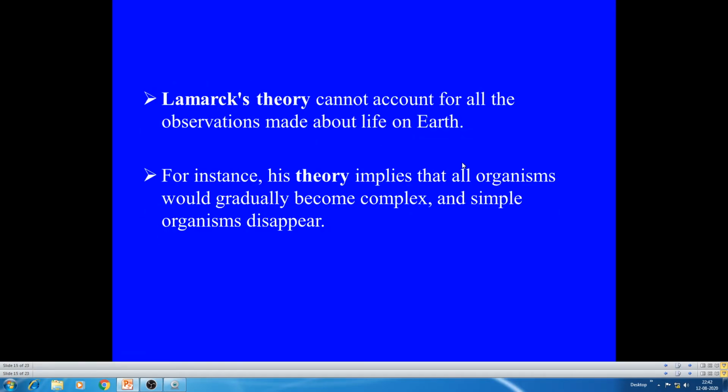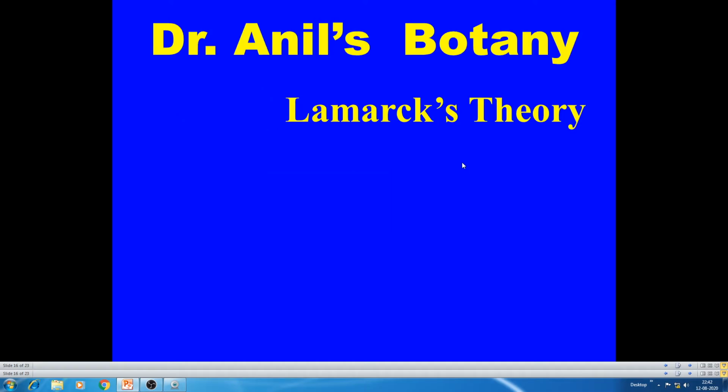And all these things clearly reveal that Lamarck's theory cannot account for all the observations made about life on Earth. The theory implies that all organisms would gradually become complex, maybe the progressive evolution from simple forms to complex forms. And he believes in that. And simple organisms would gradually disappear from our Earth.